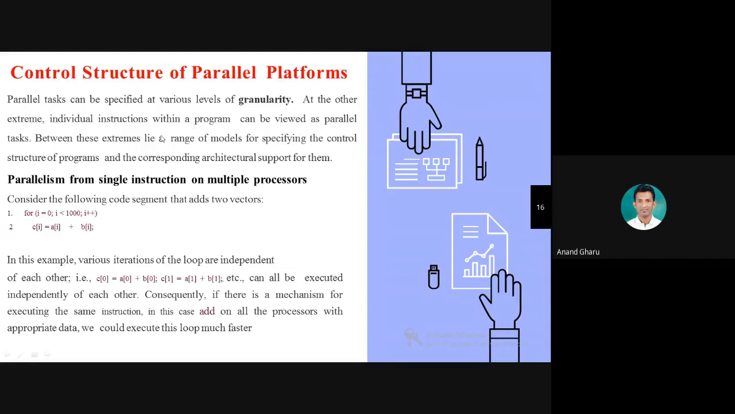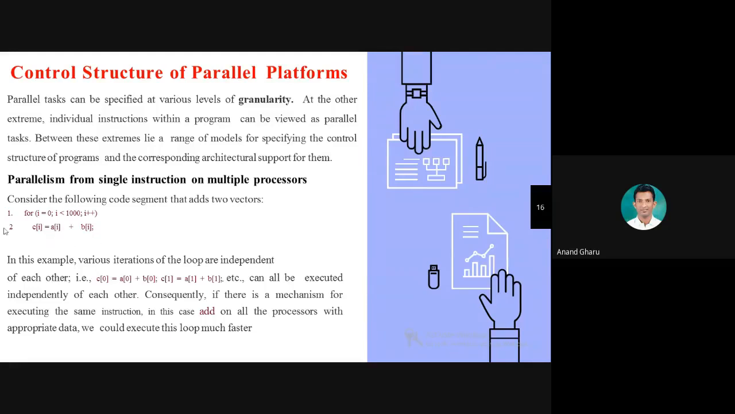Okay, no need to explain this. Parallel programming, single instruction on multiple processors. Here you consider this example. For loop, i equal to 0, i less than 1000, i plus plus. Here you can see C[i] = A[i] + B[i]. Now the main thing is that we use parallel computing for large applications. To execute 5 lines of code, we don't use parallel computing. This is the basic concept.